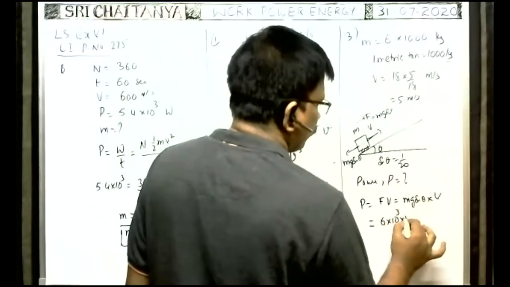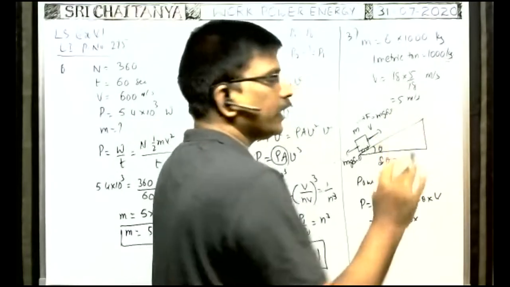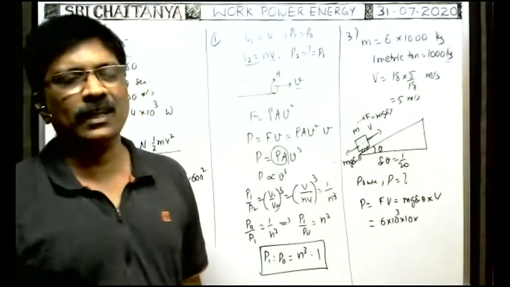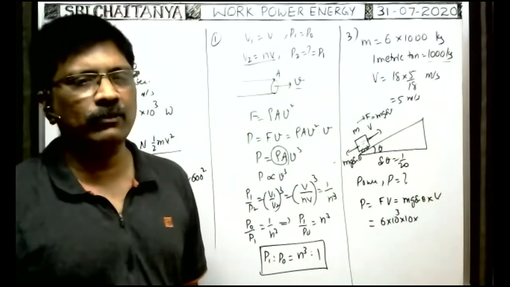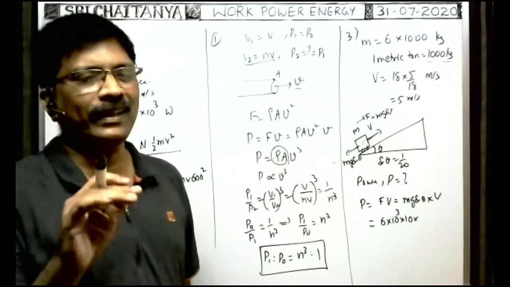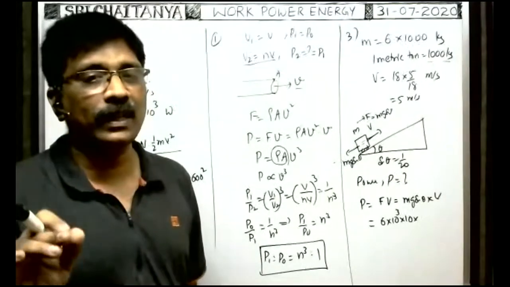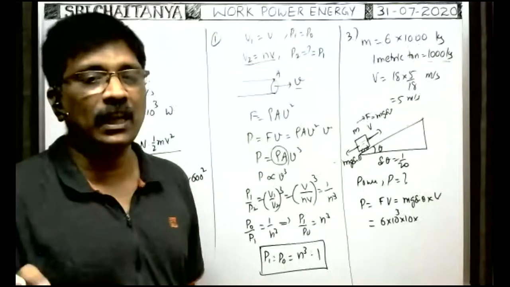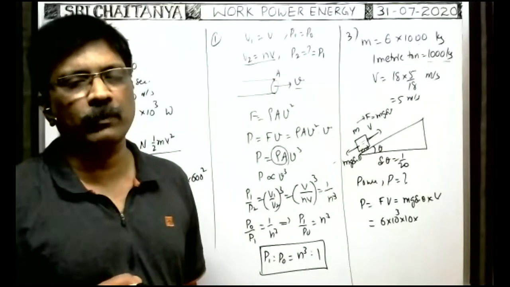g is 10, into sin theta, where the inclination is 1 in 20. Suppose instead of giving the inclination as 30 degrees, the inclination is given as 1 in 30. The inclination of the inclined plane being 1 in 20 means sin theta is equal to 1 in 20. That is the meaning of 1 in 20.